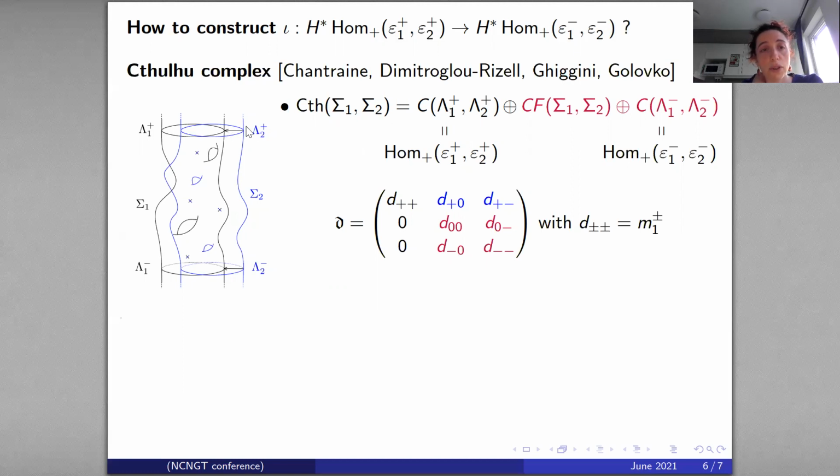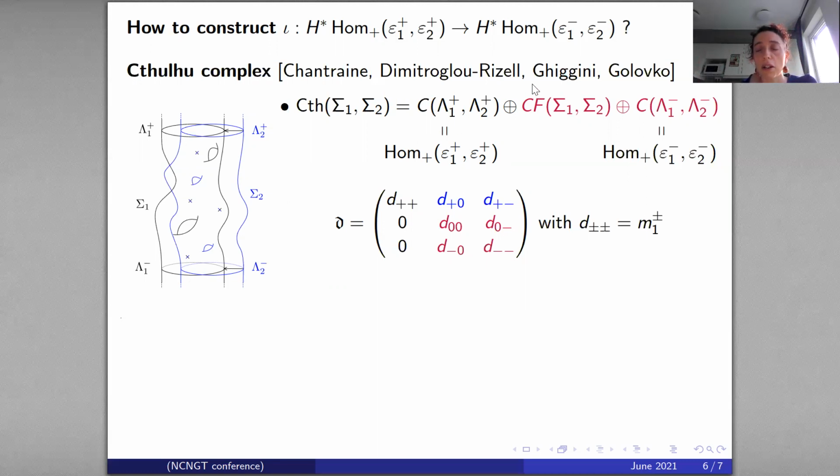So Reeb chords in the positive end from the copy 2 to the copy 1. This is actually the Hom space of epsilon 1 plus and epsilon 2 plus. We assume that the negative end admits augmentations, like epsilon 1 minus and epsilon 2 minus, that we pull back by the DGA map. So we get epsilon 1 plus and epsilon 2 plus.